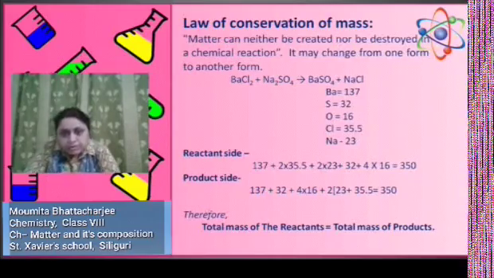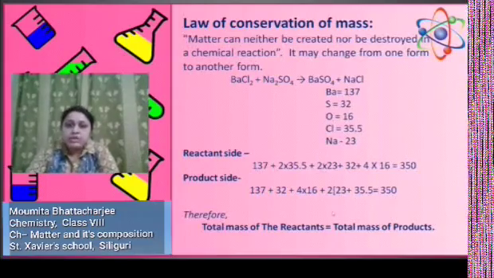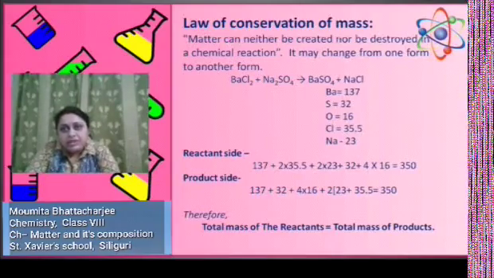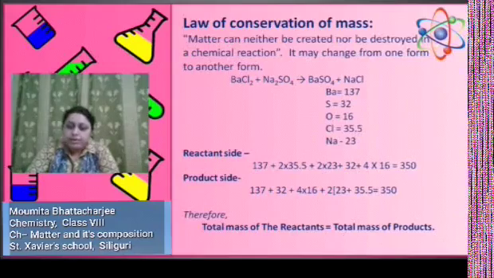The same we will do for the product side. It is 137 plus 32 plus 4 into 16, plus for sodium chloride 23 plus 35.5. It is also coming to 350. So students, you can see the total mass for the reactant side is equal to the total mass of the product side. This is the proof that the law of conservation of mass is satisfied here. Therefore, the total mass of the reactants is equal to the total mass of the products.